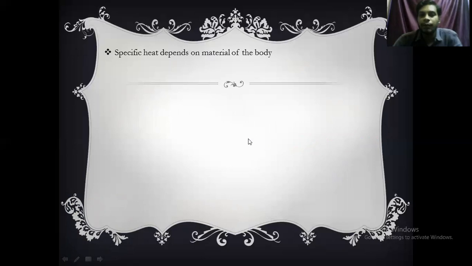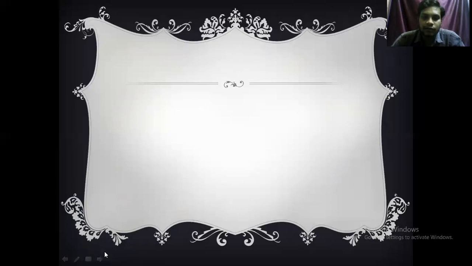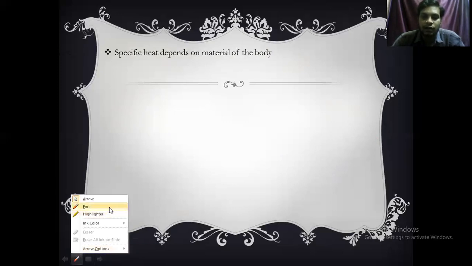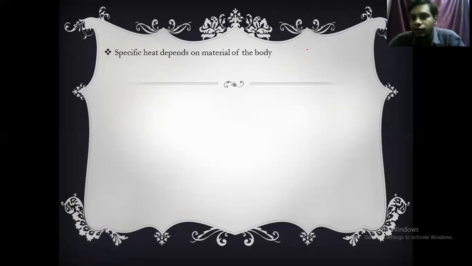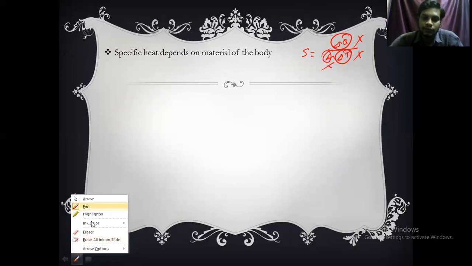Now specific heat depends on the material of the body. Different materials will have different specific heats. So specific heat is a constant. It doesn't depend on delta Q, it doesn't depend on mass, and it doesn't depend on temperature. Even though the specific heat formula is delta Q by M into delta T, it doesn't depend on heat energy, temperature, or mass. It depends on the material.